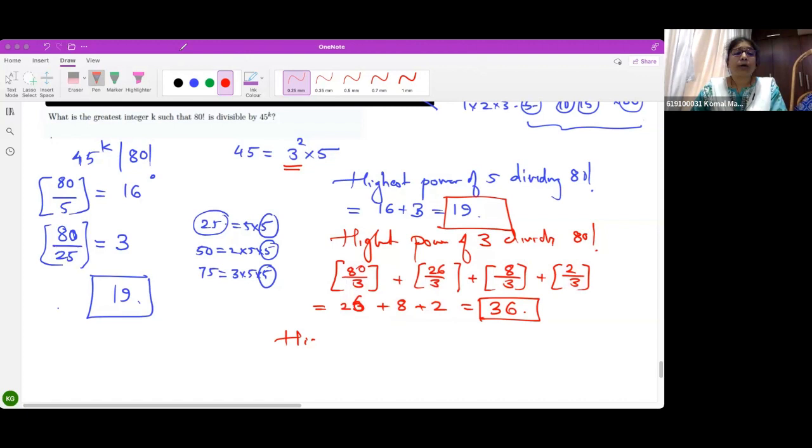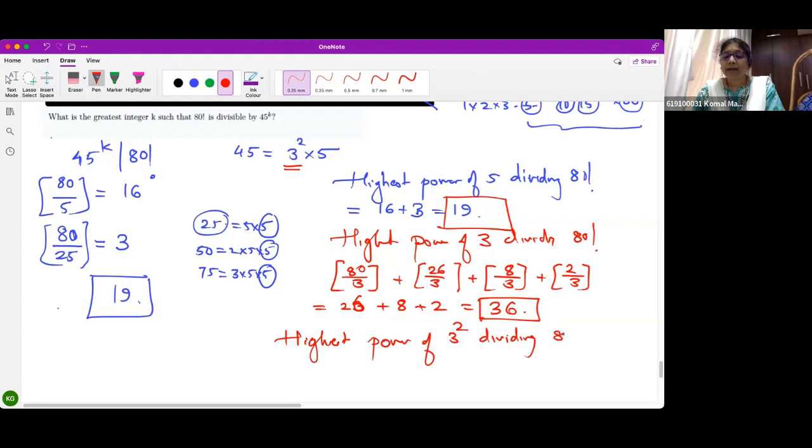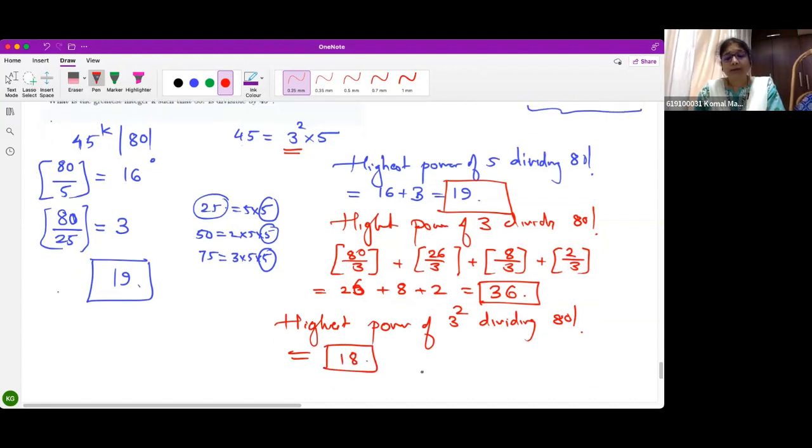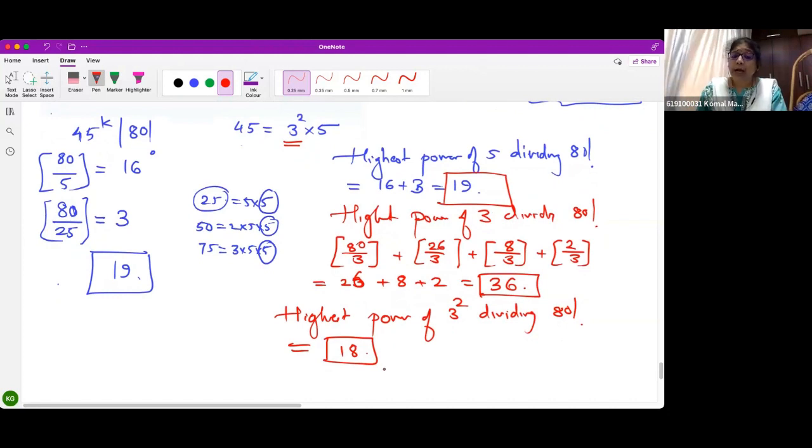Now the highest power of 3 square dividing 80 factorial will be how much? 3 gives me power 36. So 3 square will give me power 18. Correct? Followed? Is that clear? 3 raised to 36 divides this. So 9 raised to 18 divides it. Correct? Now in 45, I need 3 square into 5.